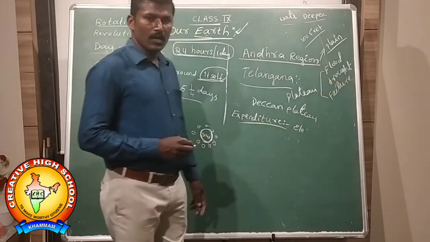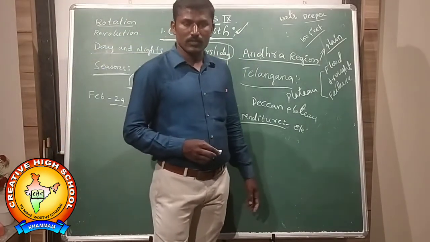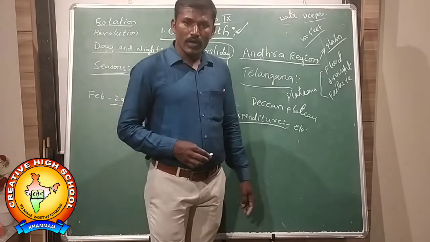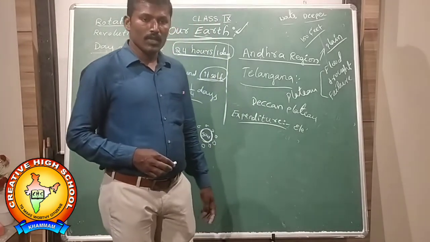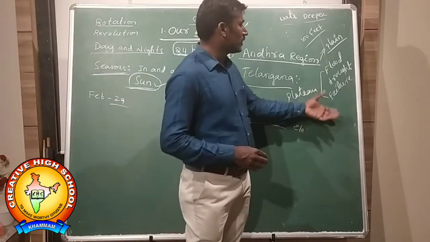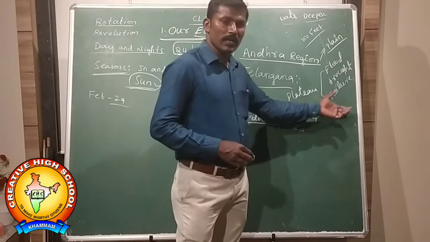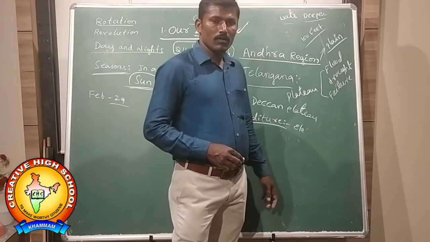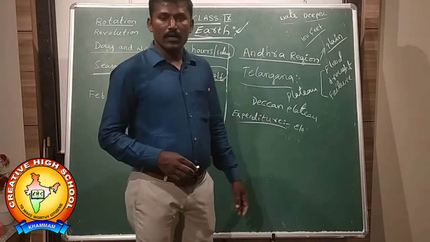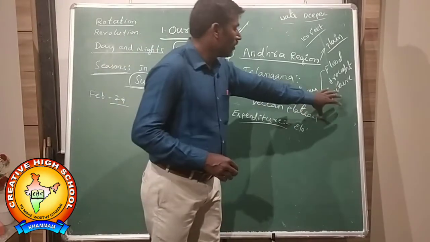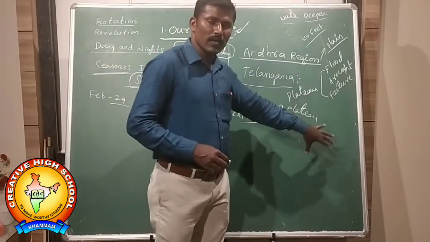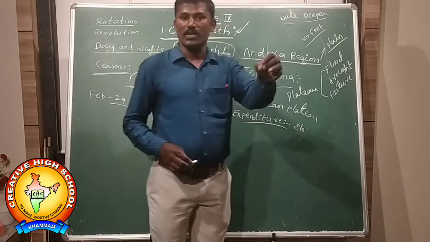They took that money at a high rate of interest. While they are going to repay that amount, they were unable to repay that interest to the money lenders. Instead of repaying the loan taken from the money lenders, they were tempted toward suicides.